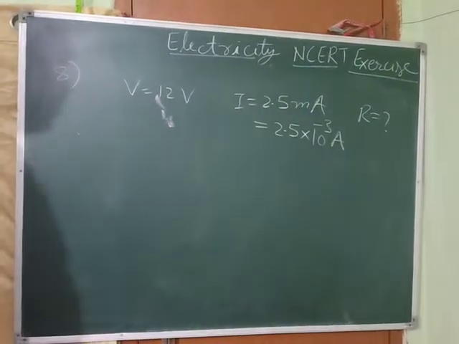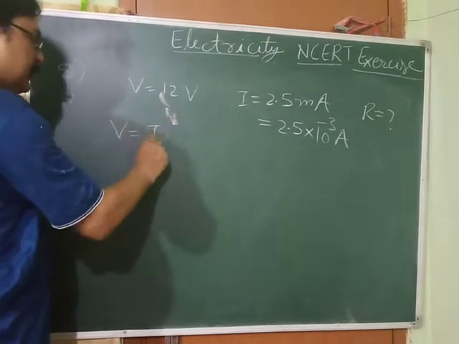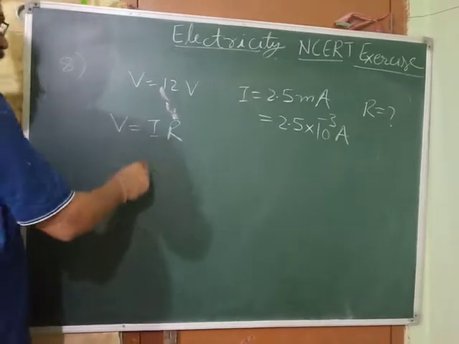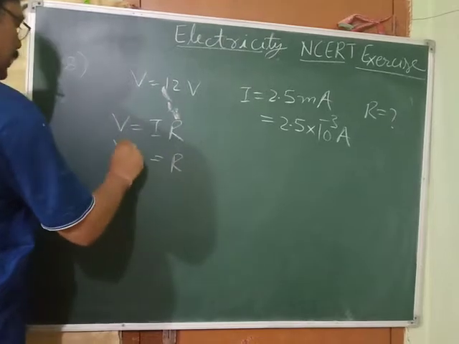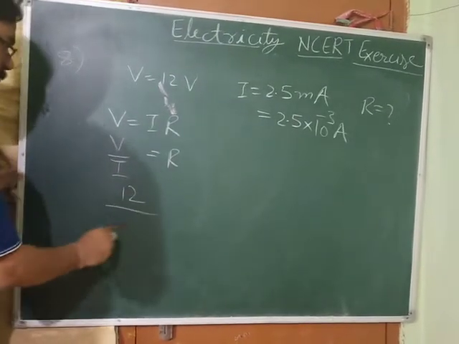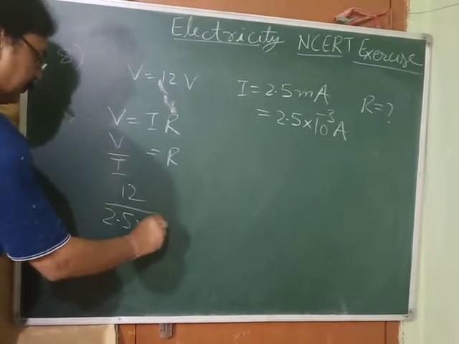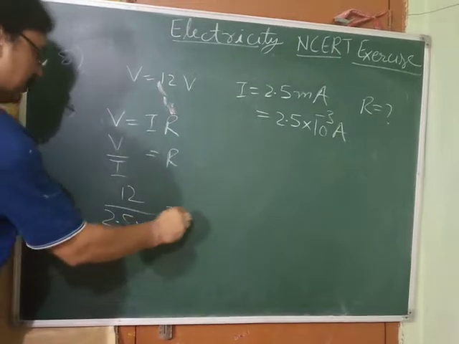Now very easily we can write Ohm's law, V is equals to IR. R we have to calculate, so R is equals to V upon I. V is 12. I is 2.5 into 10 to the power minus 3.